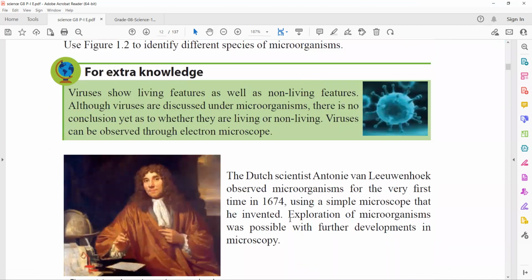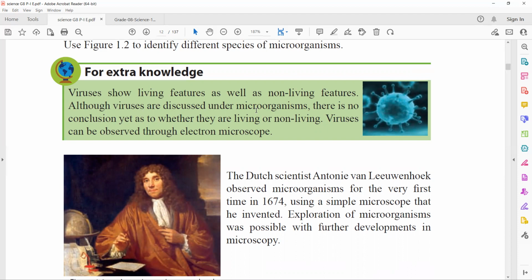Here this is a virus, but a virus depicts both the properties of living things and non-living things. They have mentioned that viruses show living features as well as non-living features. Although we can discuss viruses under microorganisms, there is no conclusion whether they are living or non-living things because they depict both properties.